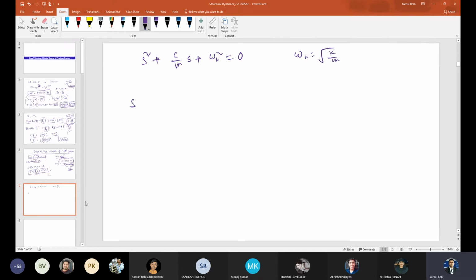So my solution, I'll write s1, 2 because there are two roots, right? Tell me what is the solution.